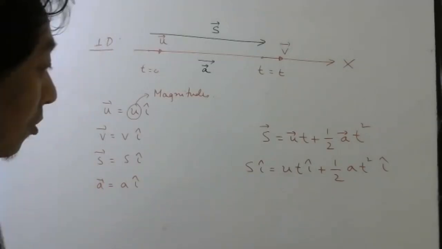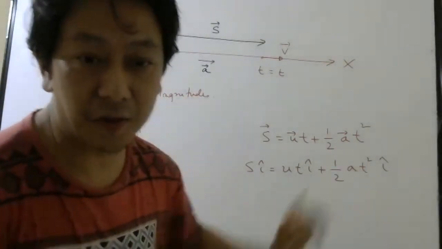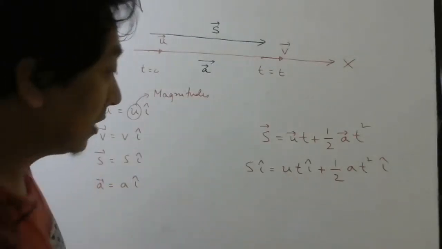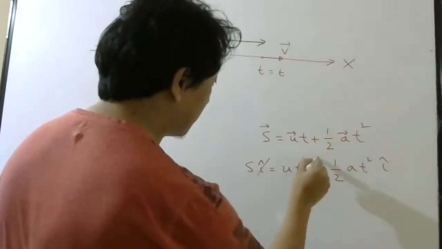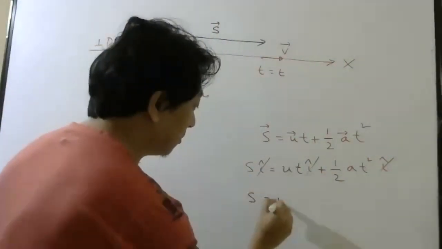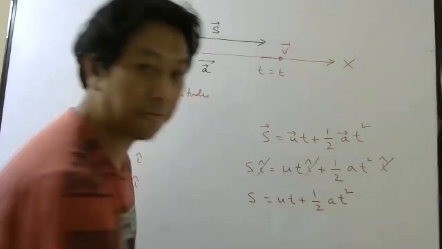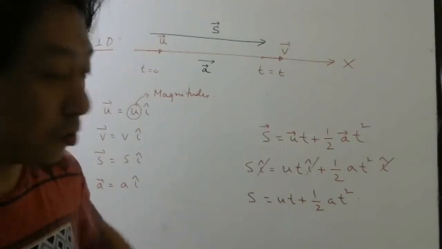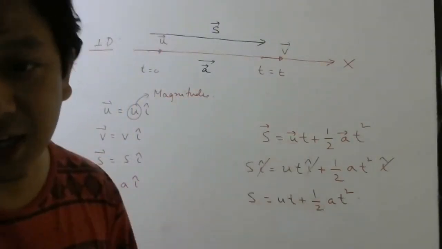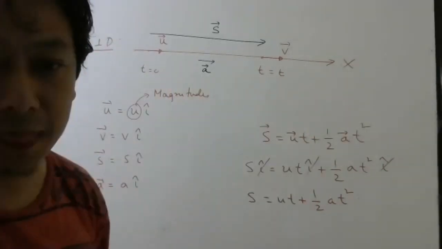Right? Okay. Now you see i cap is here also, i cap is here also, i cap is here also. So can't I take i cap common and cancel? If I take i cap common and cancel, what will I get? S equal to ut plus half at square. Understood? So you can see you really don't need to put i cap, j cap and everything because all the vectors are in the same direction.